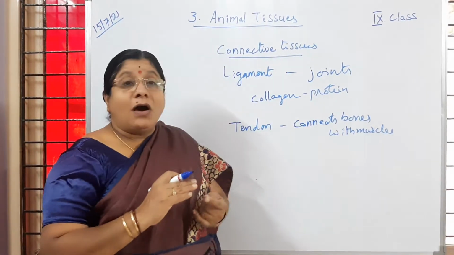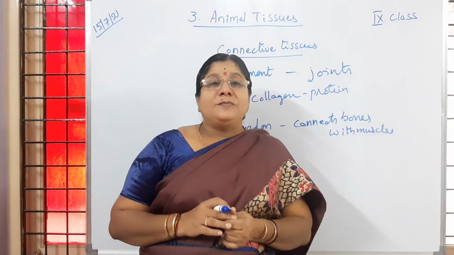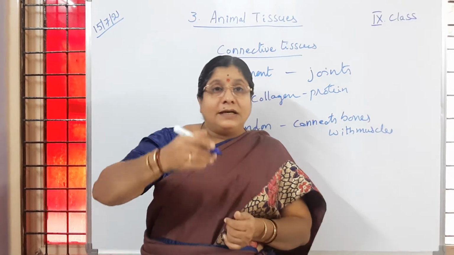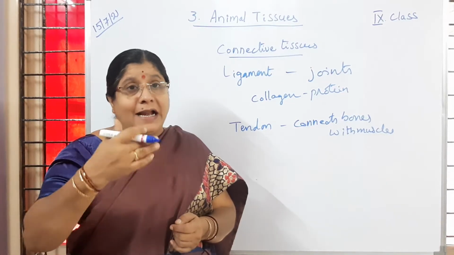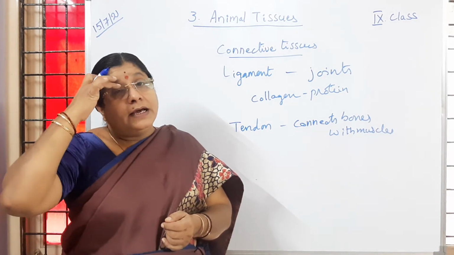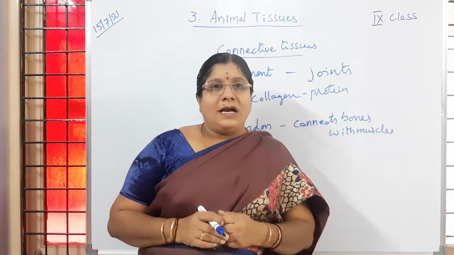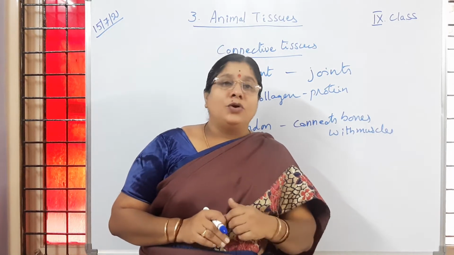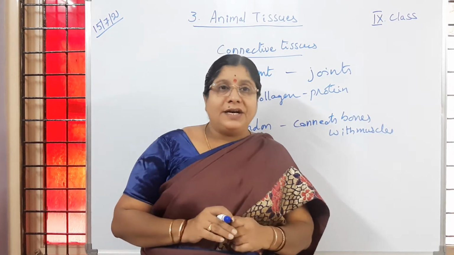Then cartilage is a type of connective tissue which is present in the lungs, trachea and so on, and those parts are made up of cartilage. It is as soft as bone only, but not hard. Is it clear to children?